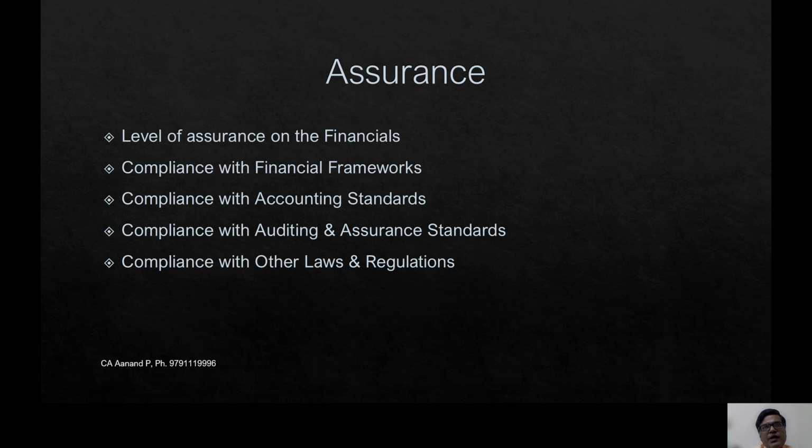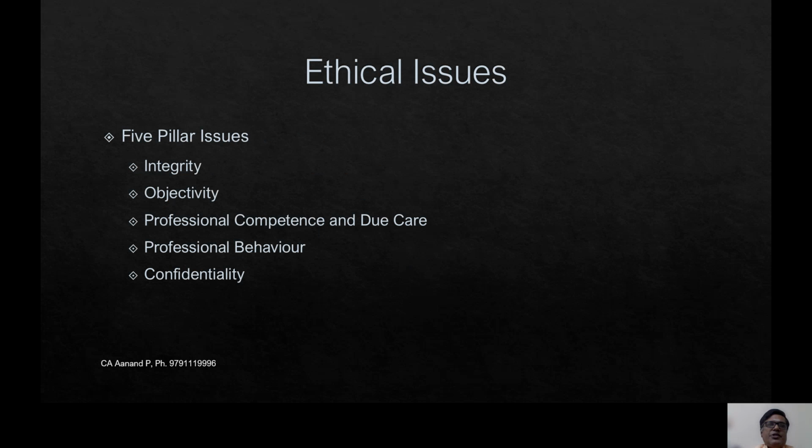This is also required as per our code of ethics. For any deviations or anything which comes across during the course of our audit, we need to inform the management. Next come the ethical issues. When it comes to ethical issues, we should see whether the 5 pillars of ethics are not disturbed and there is no impact on these 5 pillars with respect to integrity, objectivity, professional competence and due care, professional behavior and confidentiality.